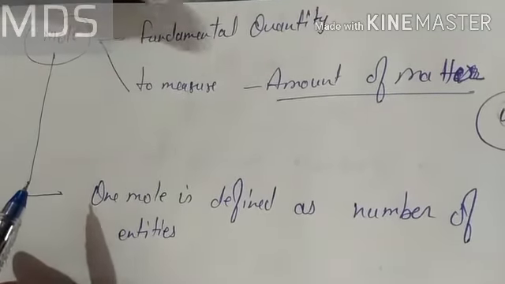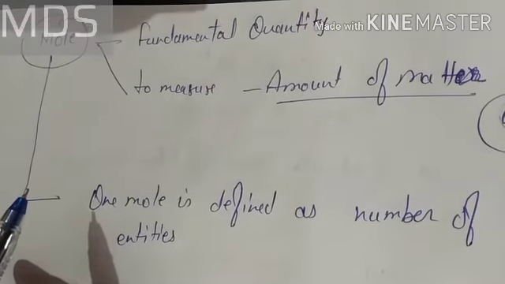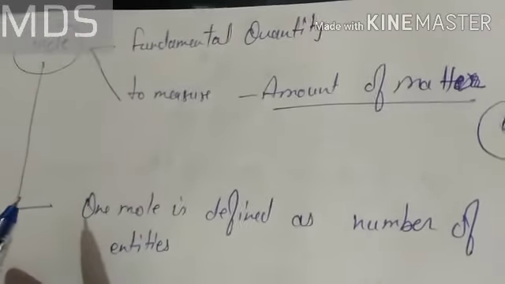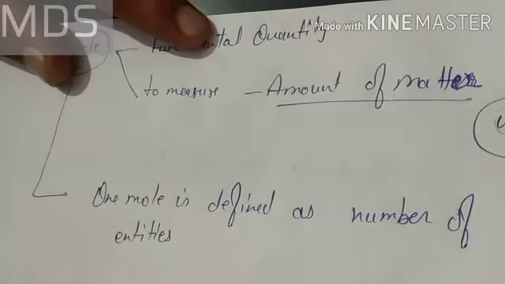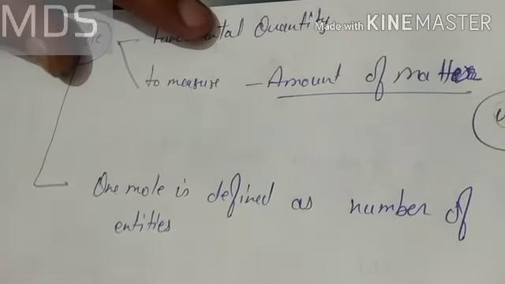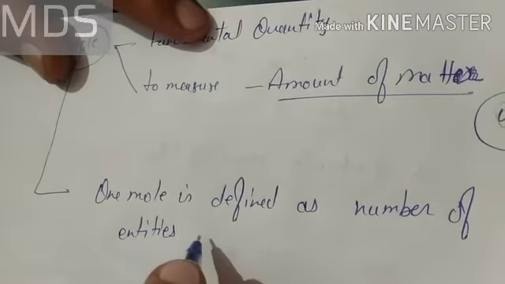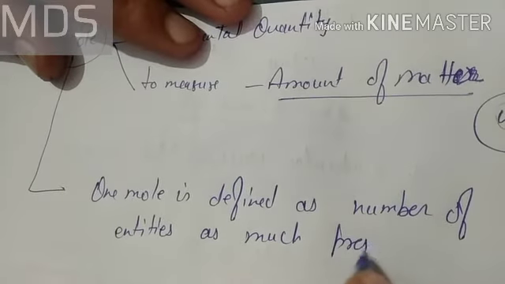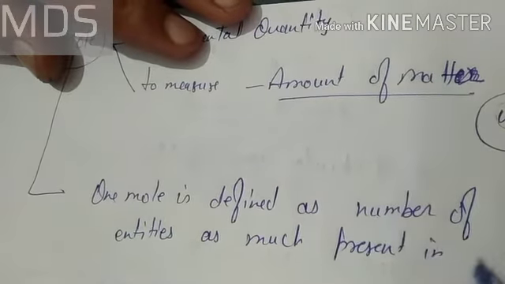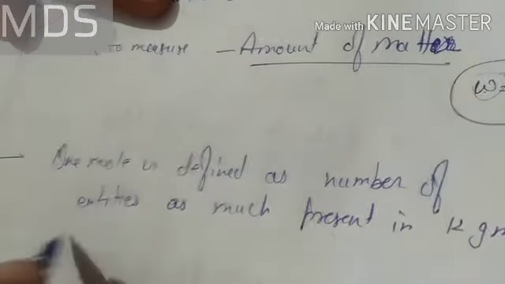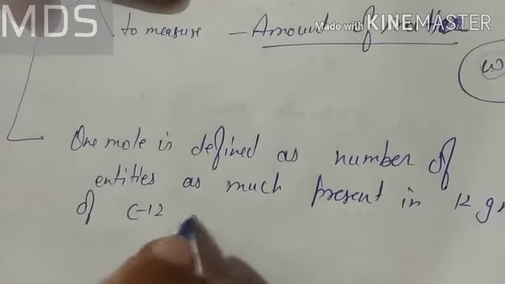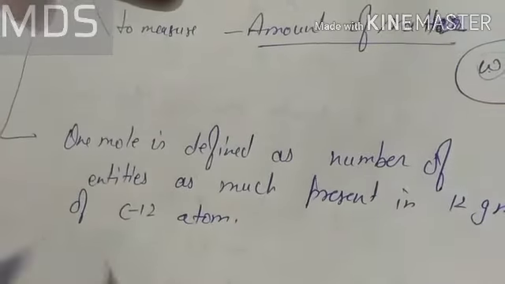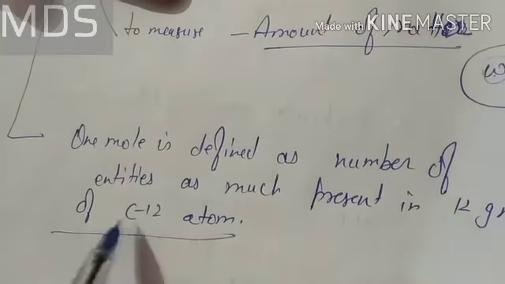So how many atoms are termed as one mole? One mole is defined as the number of entities present in 12 gram of C12 atom. You know that the AMU definition is also given in terms of the C12 isotope.